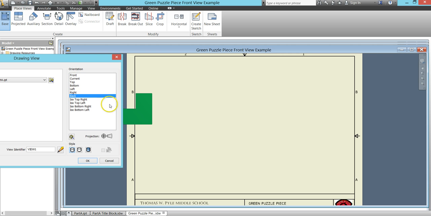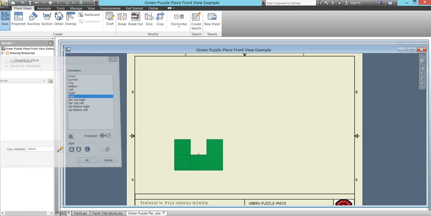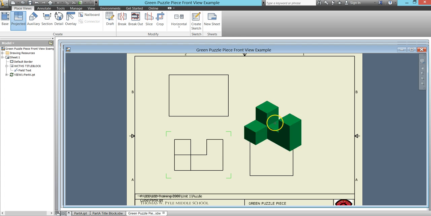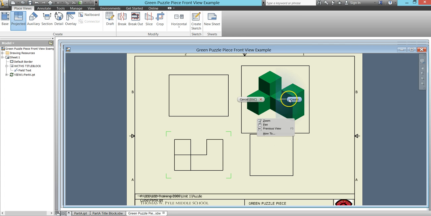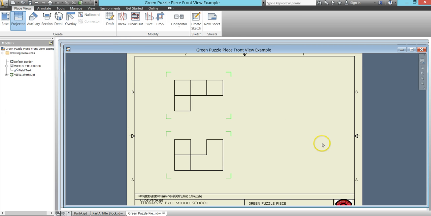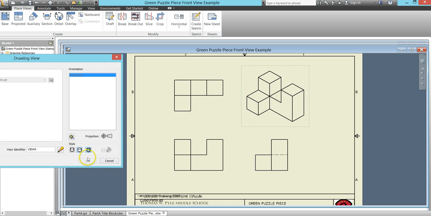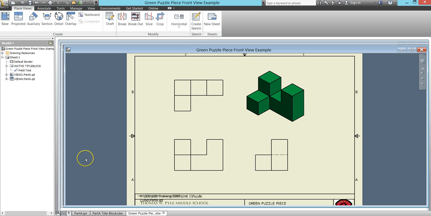If I click on the back, then it flips that part around, and I can select my front view in that orientation, and then the top, and then the right side, and then the isometric. And so there I get my three standard views, and remember to shade your isometric. And so that gives me the proper front view orientation, and then the other views needed in an IDW.